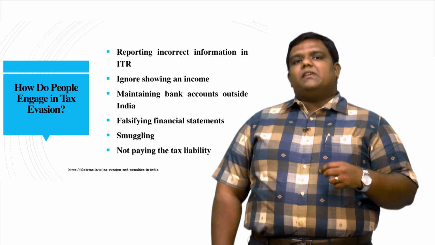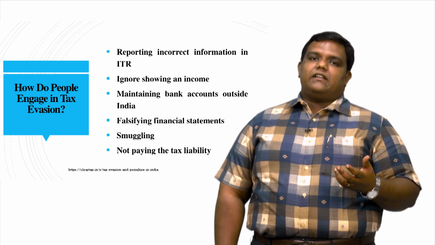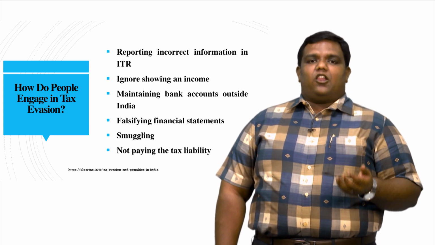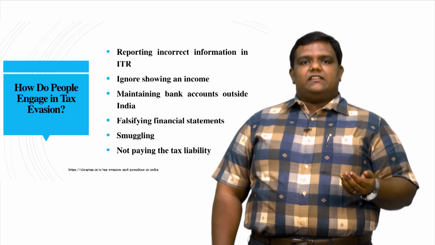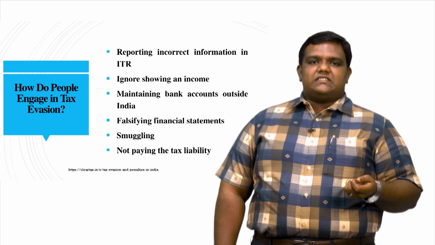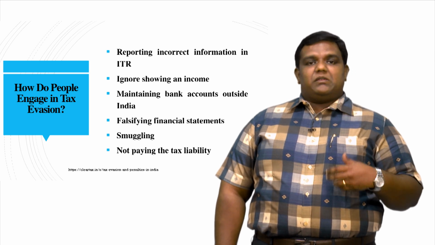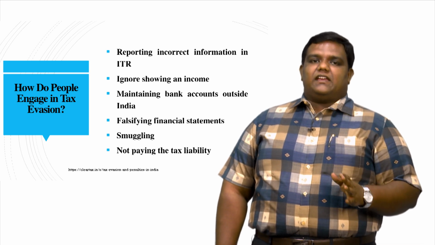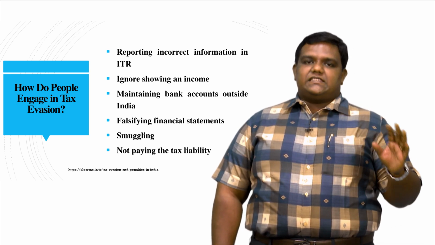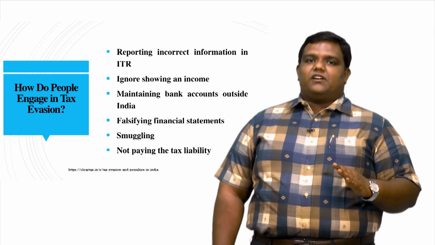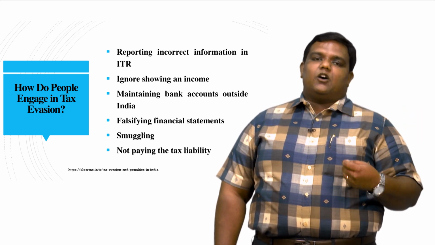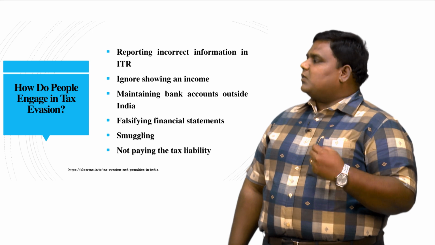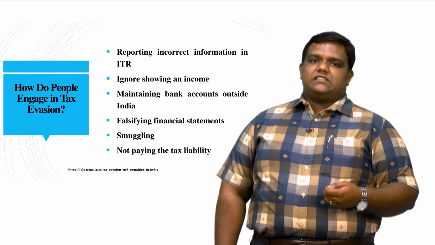For example, you may be working in an office for a salary of 1 lakh per month. Total income for you is around 12 lakhs per annum. Along with that, you are having a rental income. Maybe you would have some investments where you are getting a very good return, maybe more than 10% or 12%, but while filing your tax returns, you are just mentioning your salary income and you are not showing your income from other sources like house property or even with regard to your investment. This is one other type of how people engage in tax evasion.